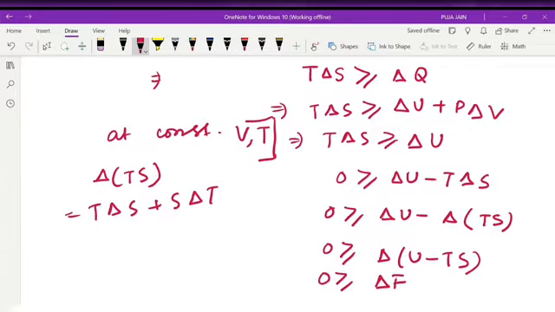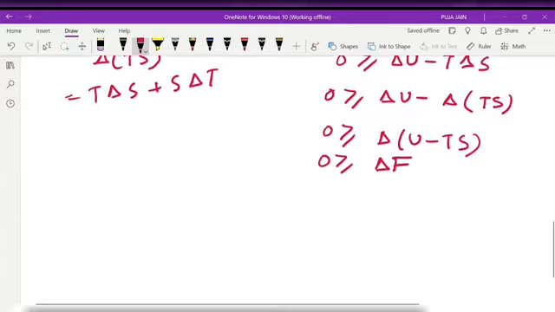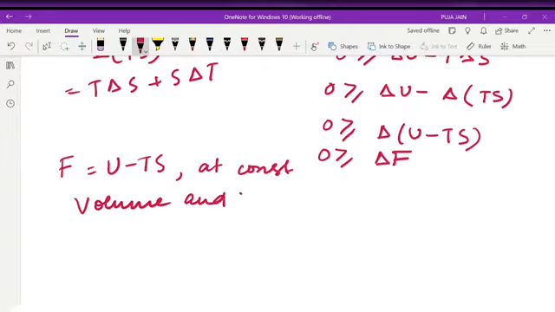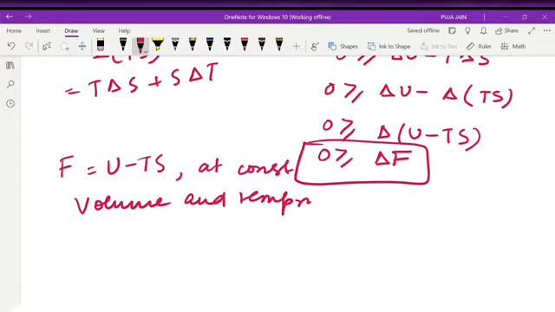This is okay. So I can define F as how? I can define F is equal to U minus Ts at constant volume and temperature. What does this mean? This is the condition for the spontaneous process. The change in Helmholtz free energy for any system is always less than or equal to 0. So this is our condition for spontaneous process.